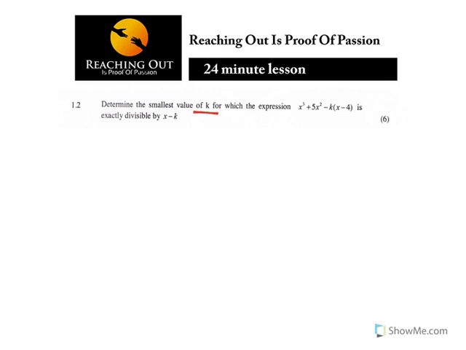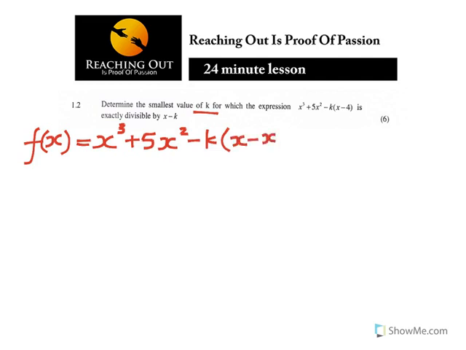Now we want the smallest value of k. Let's make f of x equal to x cubed plus 5x squared minus kx minus 4.